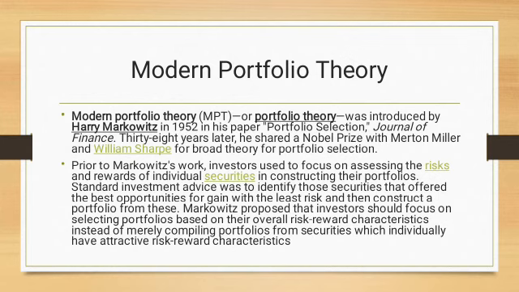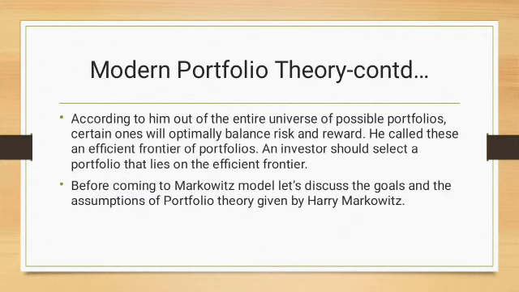So according to Markowitz, what is important is the risk and reward of the portfolio, not of the individual securities. According to him, out of the entire universe of possible portfolios, certain ones will optimally balance risk and reward. He called these an efficient frontier of portfolios.